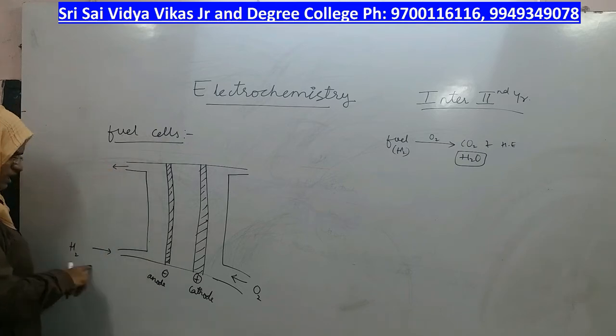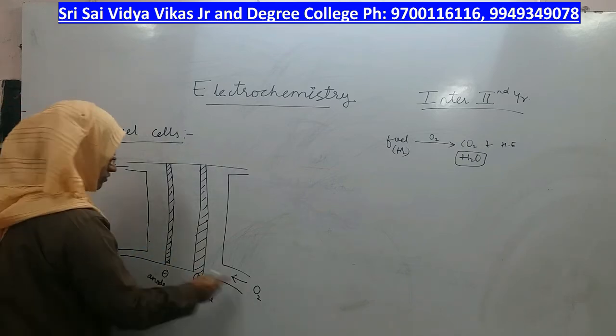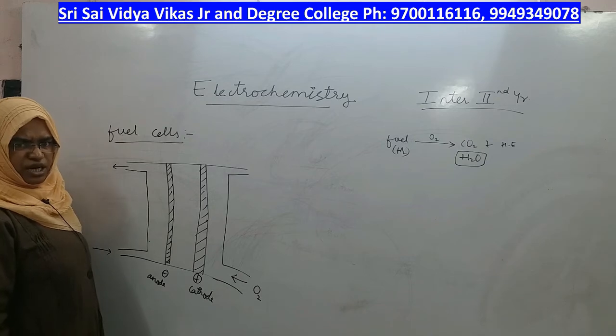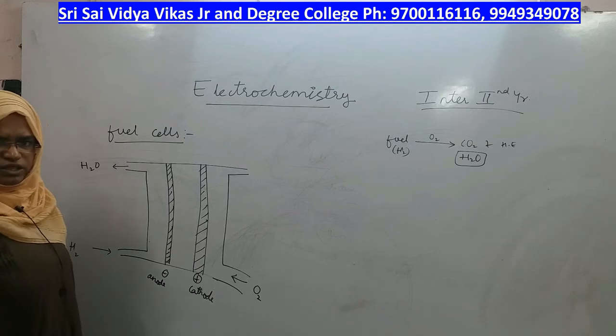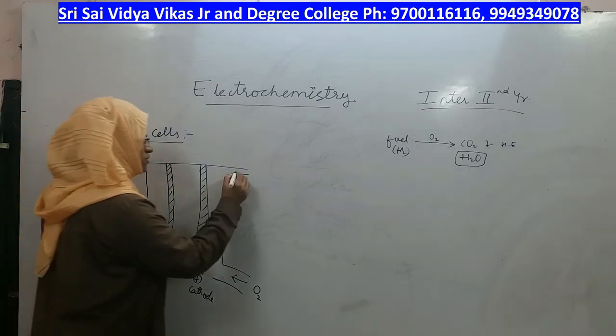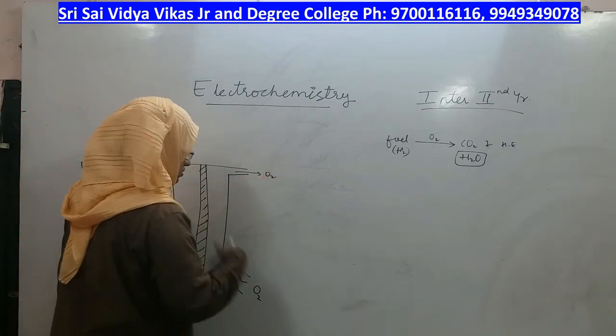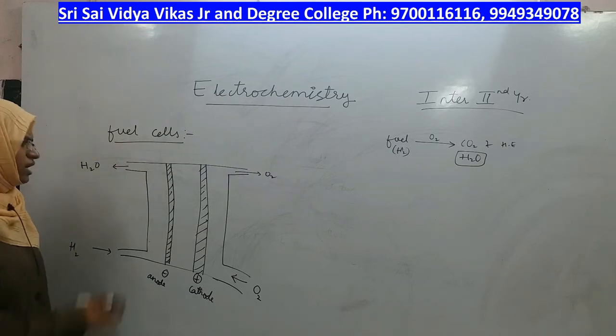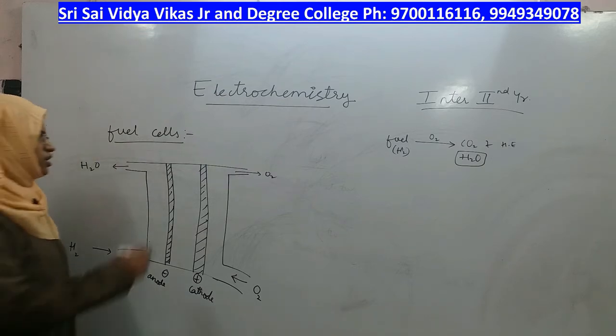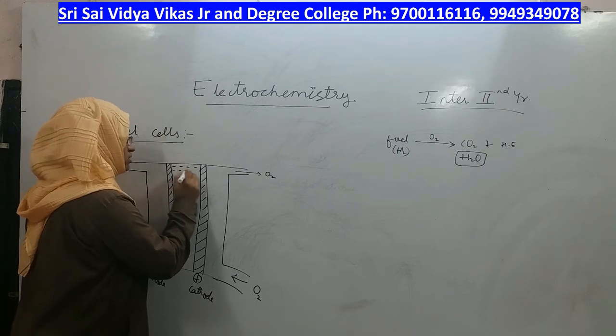So, if hydrogen gas is passed from one side and oxygen gas is passed from the other side, the product which you will get will be water. The product which you get will be water, and from this side excess oxygen comes out, right. If oxygen becomes excess, it goes out or liberated, right. And between the two electrodes you will have electrolyte solution.